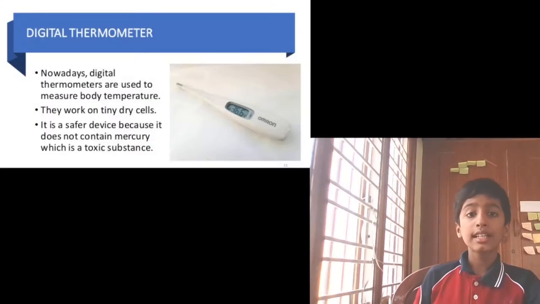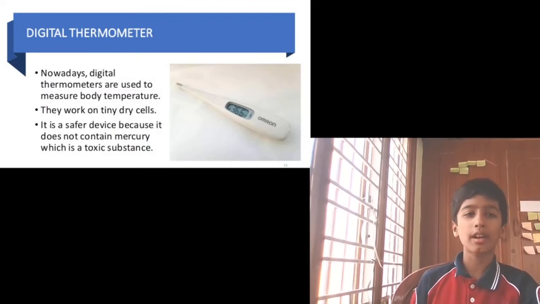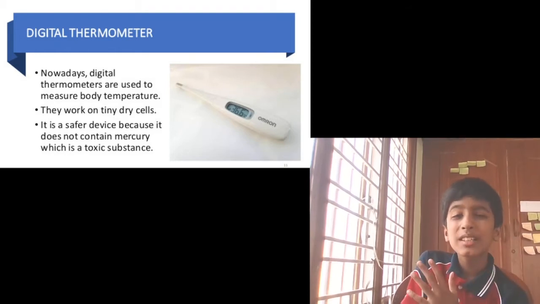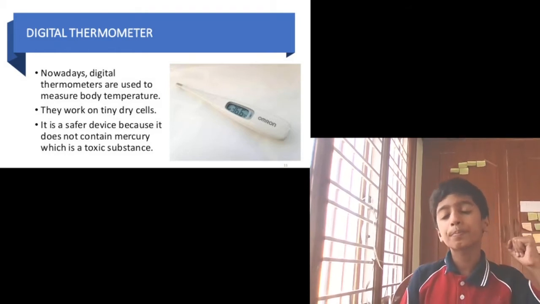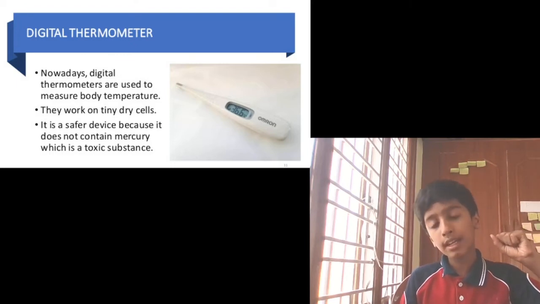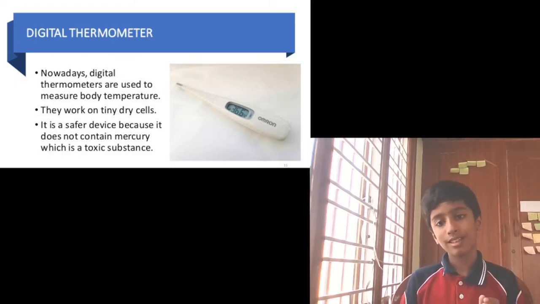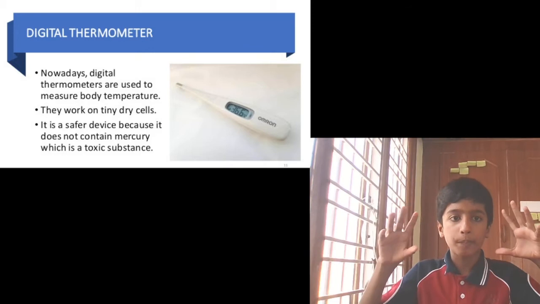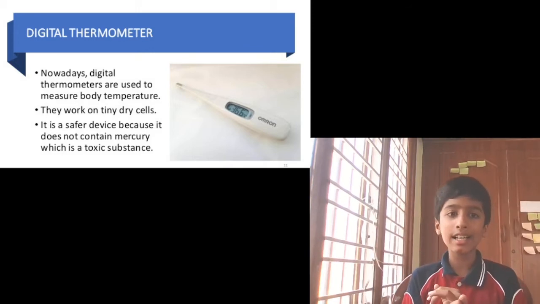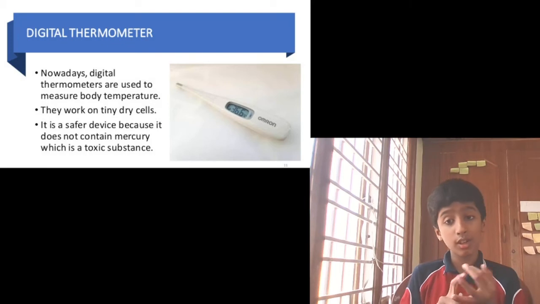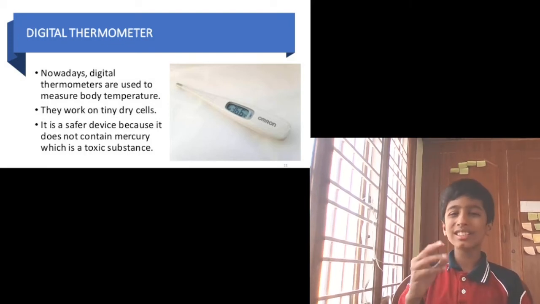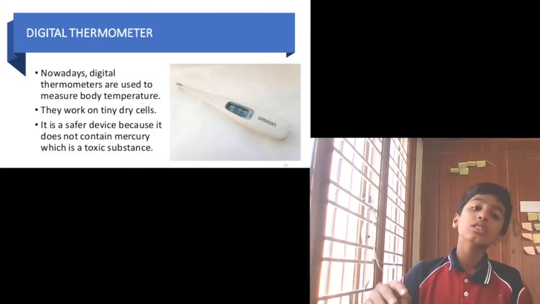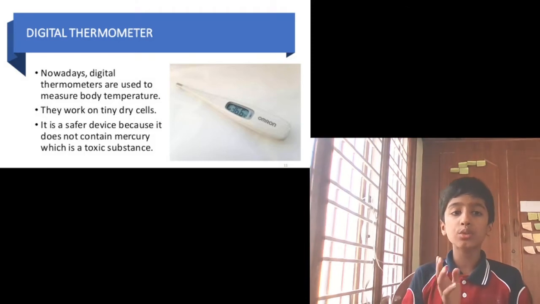Now moving on, the digital thermometer. What is a digital thermometer? Nowadays digital thermometers are used to measure body temperature. How many of you have a thermometer in your home? Comment down below or put it in the live chat. Who has a thermometer in your home? It will be clinical, or sorry, it will be digital. I have a thermometer in my home, and that's digital.